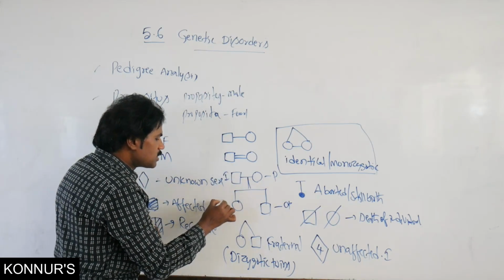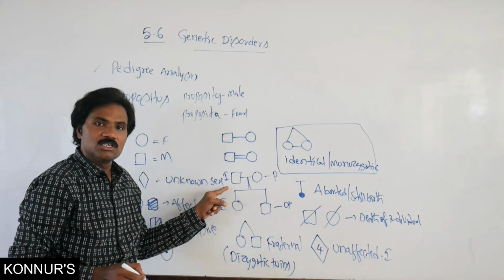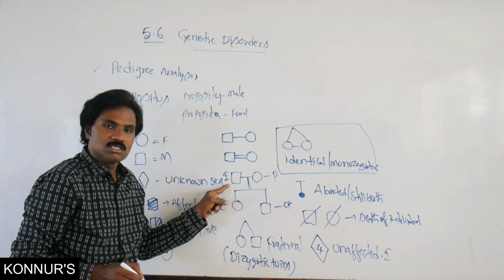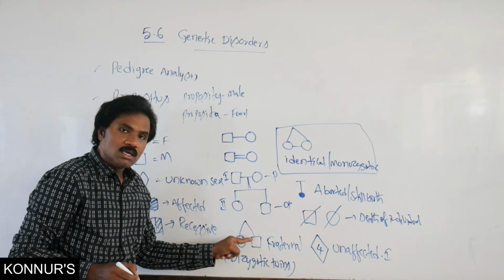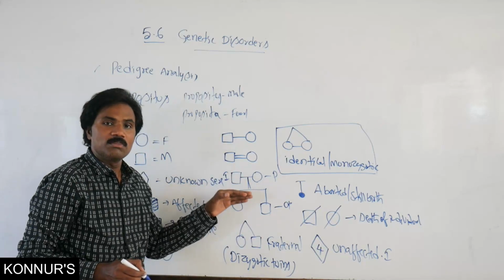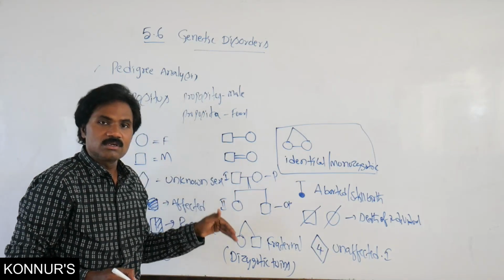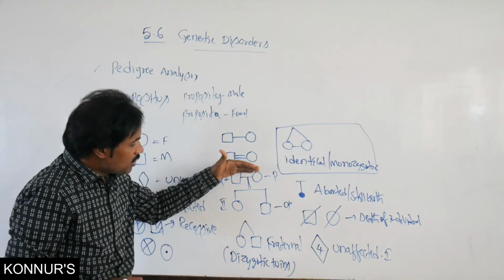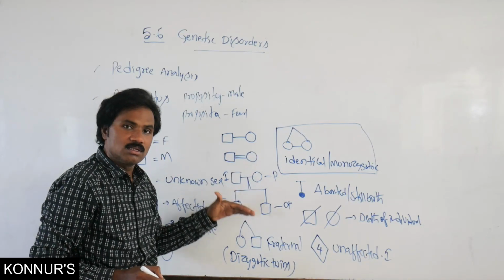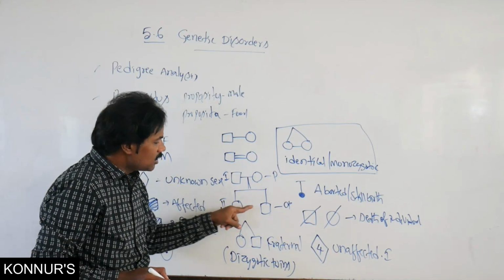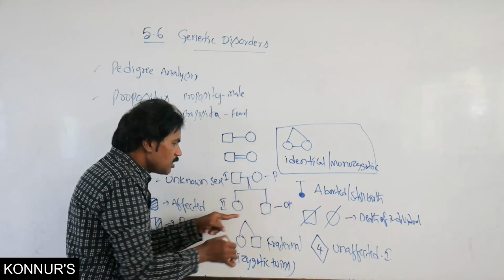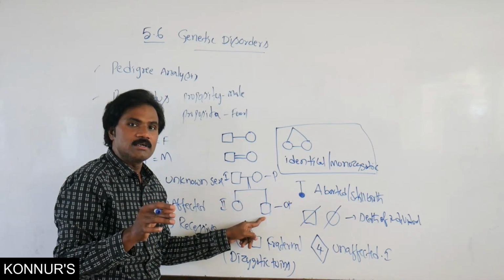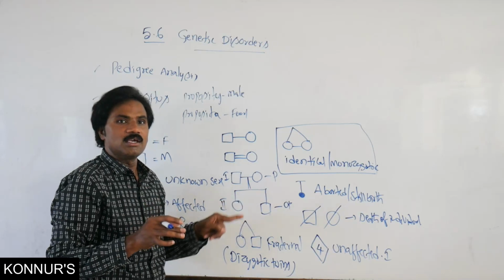These Roman numerals represent generations: this is the first generation, this the second, the third, like this. The pedigree chart represents the generations, first to second, third, fourth and so on. Among the offspring, one is shaded, affected, and another is a carrier.